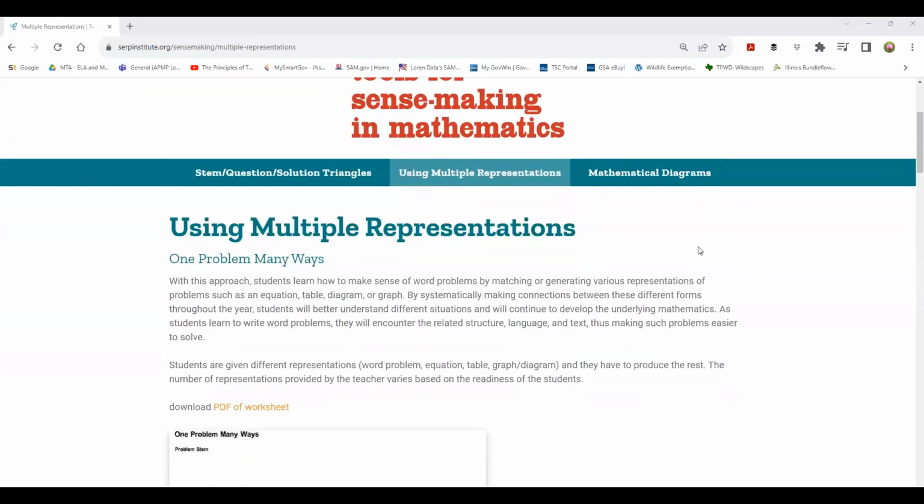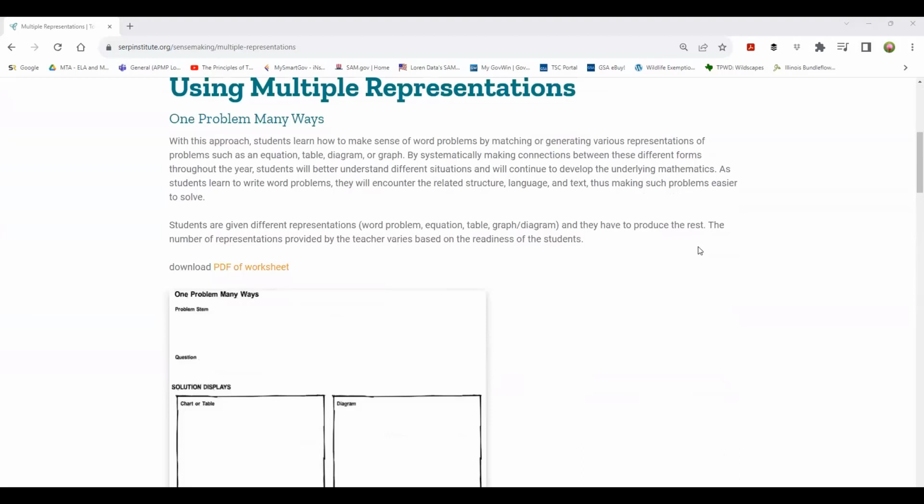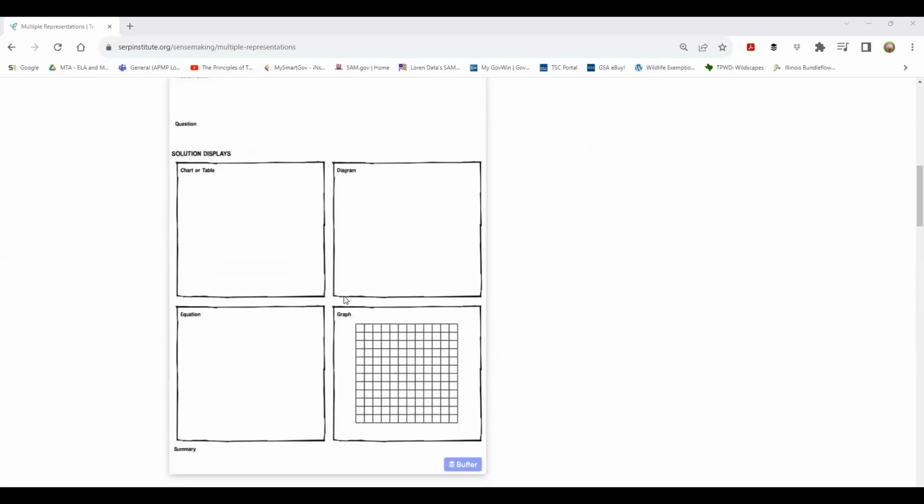Okay, using multiple representations. This is probably one of my favorite activities that we're going to cover today. I really like the layout, and I love that there's a worksheet. You know how much we love having templates. And so there's a one problem many ways worksheet here, and it's available to you. You don't even have to sign in for this one because it's not on the download resources page, but you can download this sheet, and it's a little small.